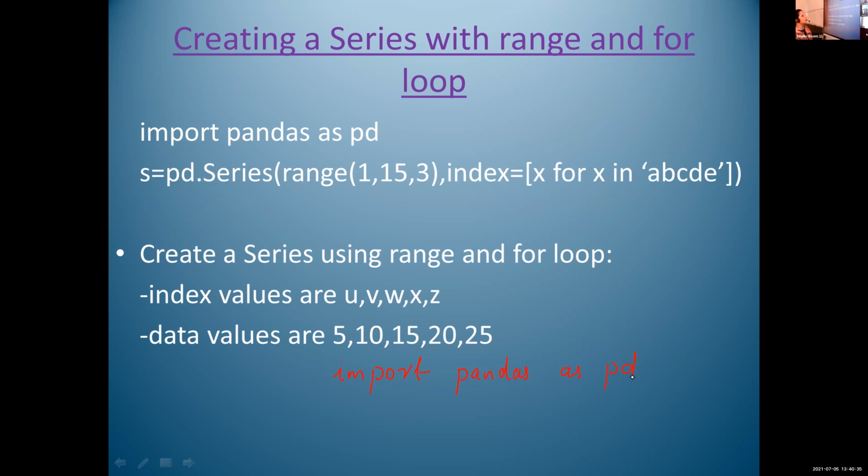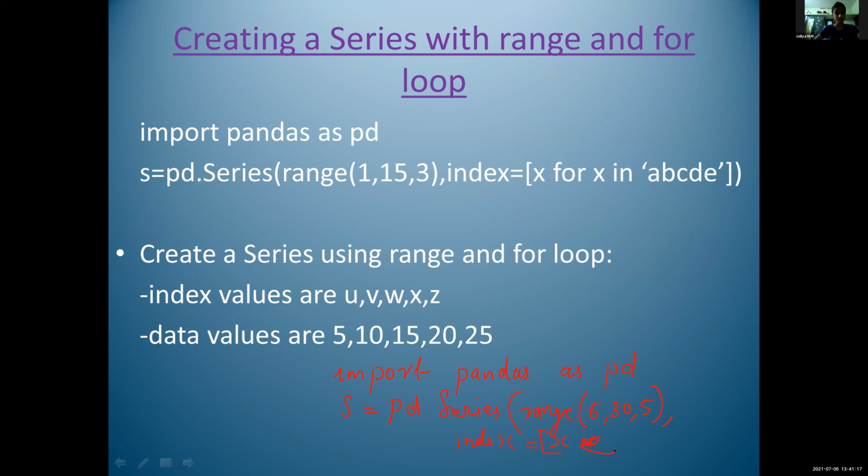Okay, Lydia, read the answer. Import pandas as pd. Okay, then S is equal to pd dot Series, range bracket 5, 30, 5. Okay, then comma index is equal to, square bracket, within square bracket x for x in